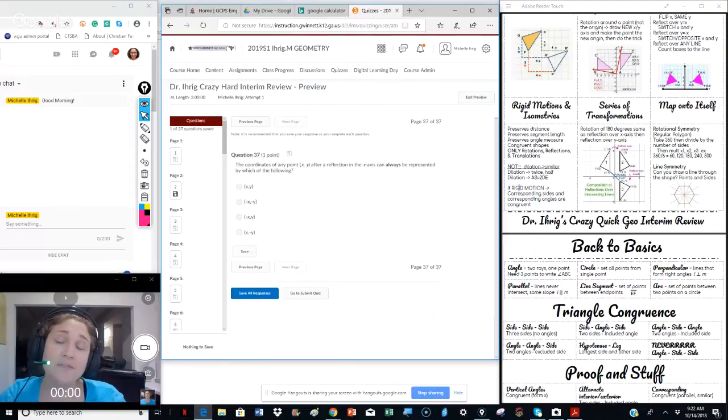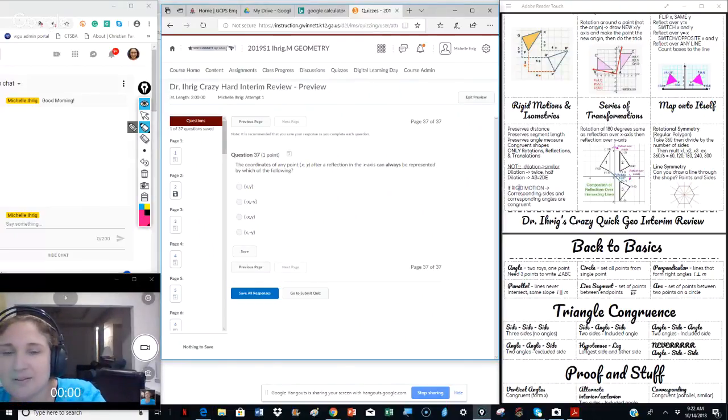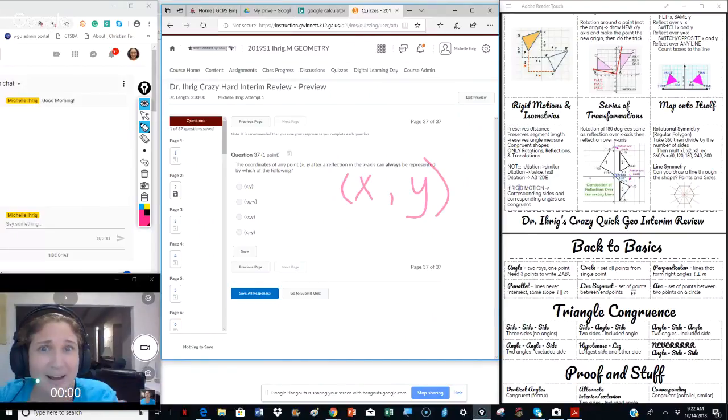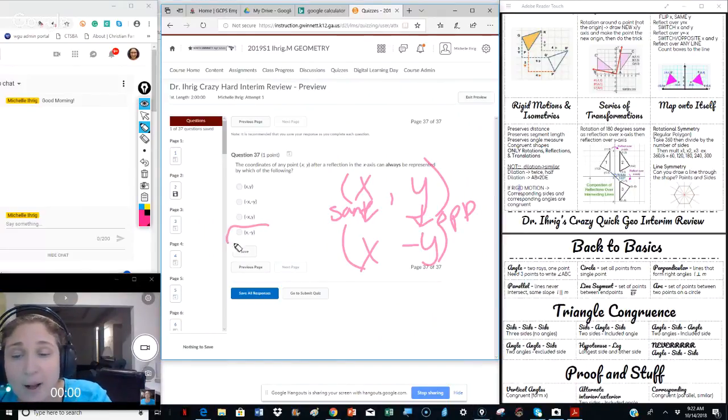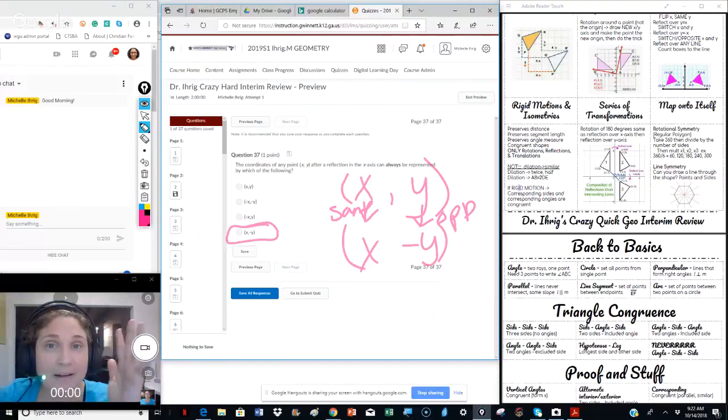The coordinates of any point x, y, after the reflection over the x-axis can always be represented as how? I put this one in on purpose because some of you are going to be like, Dr. Ehrig, I don't know what to do. But yes, you do. You write x, y down. We know that anytime it's the x-axis, this stays the same, and this becomes the opposite. So x, negative y.